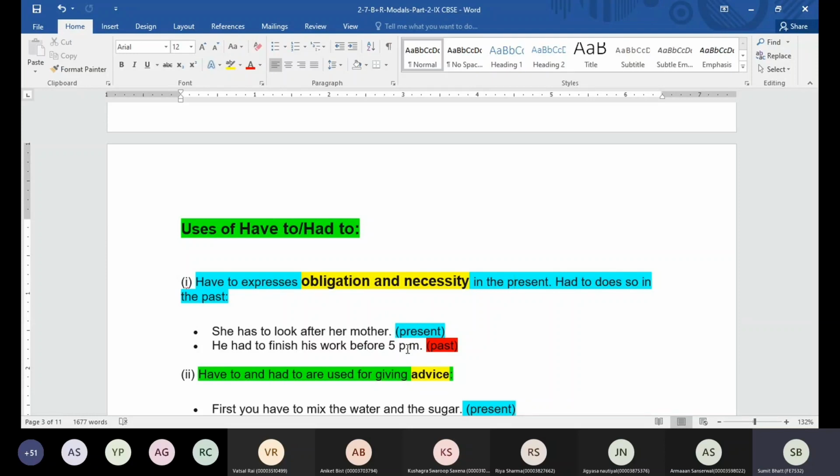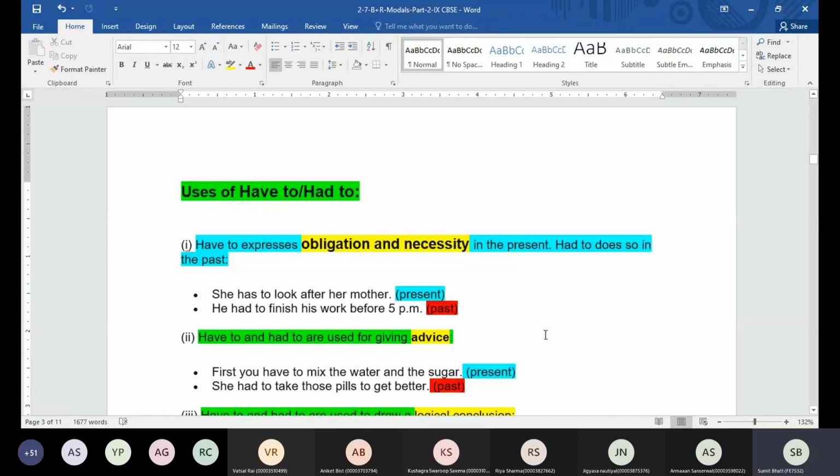Okay, we are making this obligation for her, and she has to look after her mother. He had to finish his work before 5 p.m. So this was the necessity, or an obligation imposed on him, that he had to complete this work before 5 p.m., and in the past.